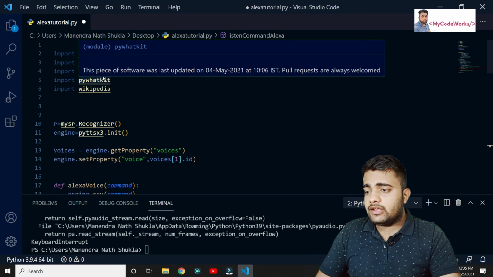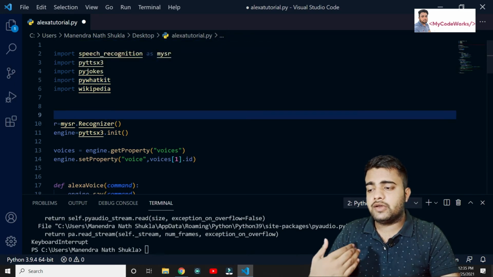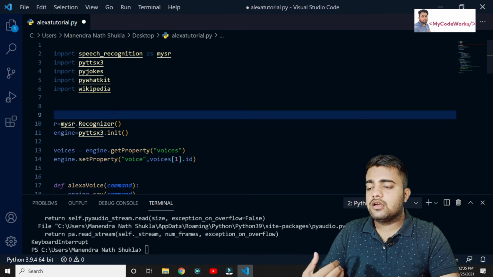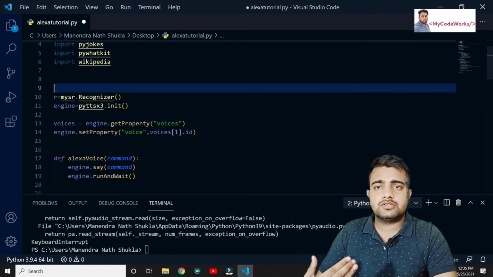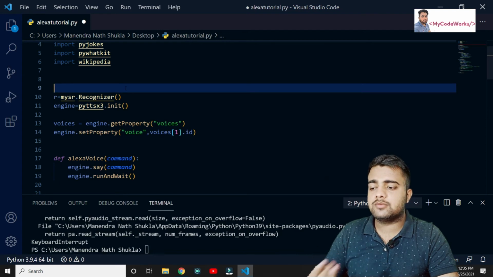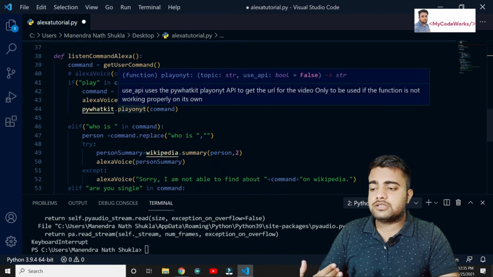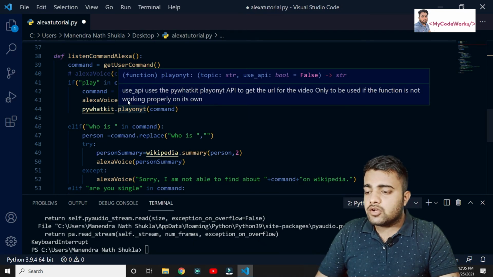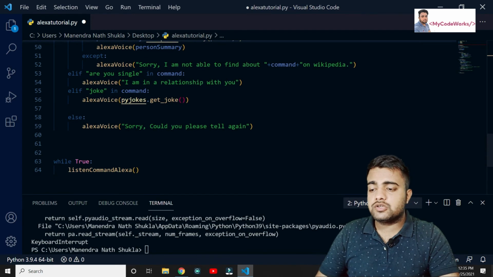So we can use a number of libraries to do the task. We can automate WhatsApp, you can send a message to someone using SMS, simply SMS, not WhatsApp. Or you can call someone, simply a web call, you can do it. So like we can say, okay, Alexa, tell me a joke, then it's going to respond back, I mean it's going to tell a joke, right?